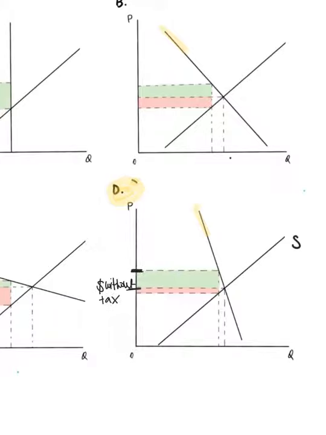This one here is the price the buyer has to pay, and this point would be the price the sellers receive.